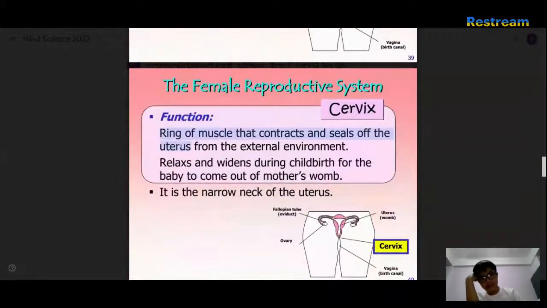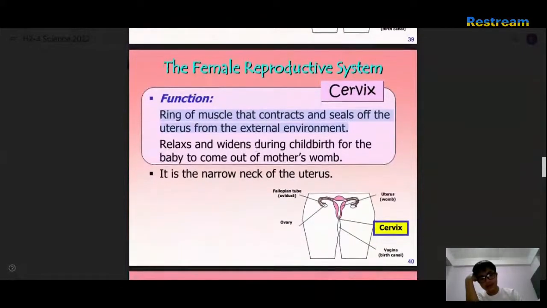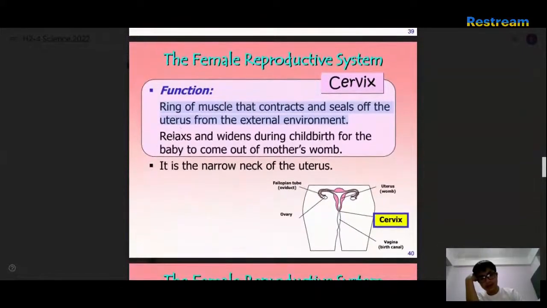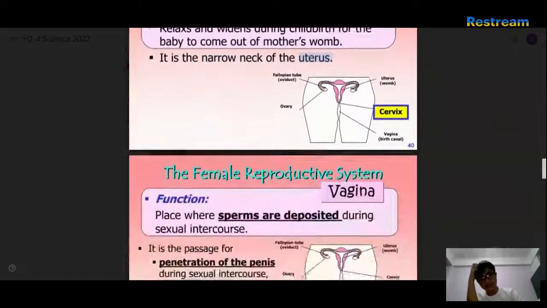Cervix, ring of muscle that contracts and seals off the uterus from the external environment. It relaxes and widens during childbirth for the baby to come out of the mother's womb, but it's still difficult. It's a narrow neck of the uterus.